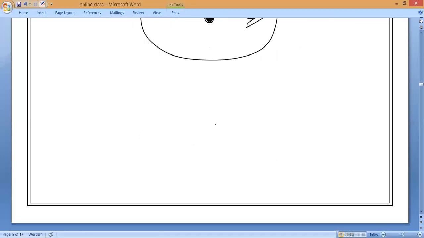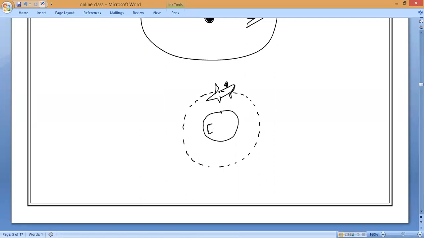Suppose this is my earth, and this is the spaceship of Mr. Omar and somebody else. Suppose all of you are traveling. So you are traveling in a particular orbit surrounding the earth. Is it yes or no, everybody? Yes. That is what our spaceship basically will be, in a particular orbit surrounding any kind of planet.